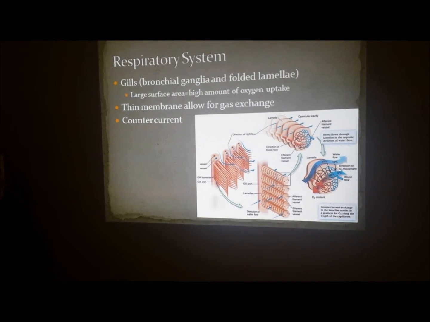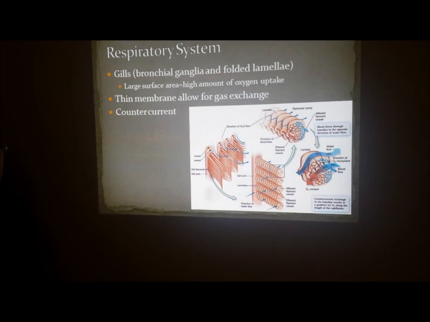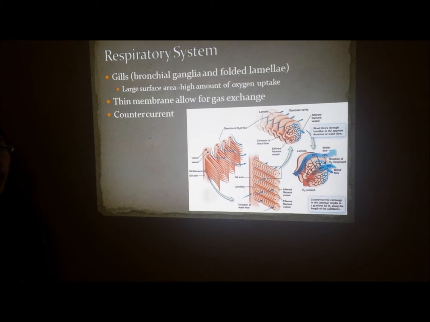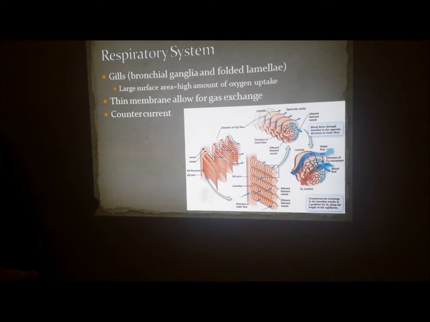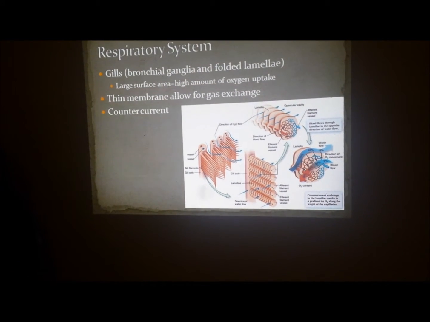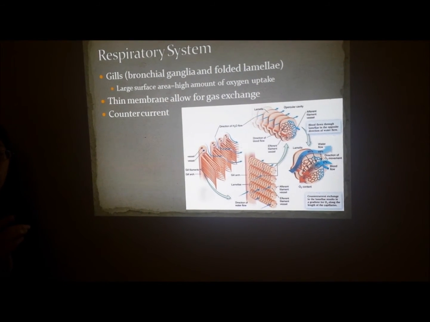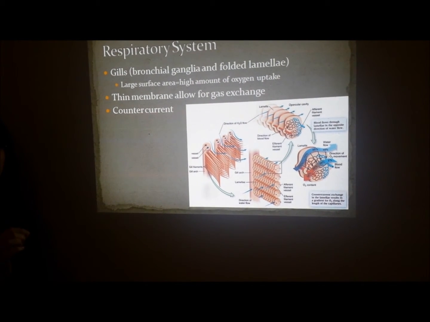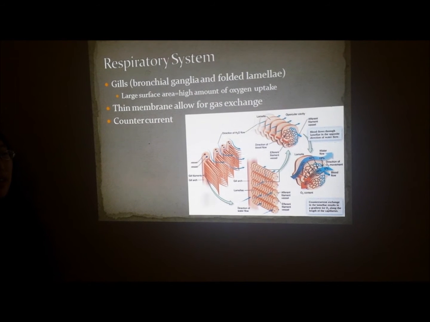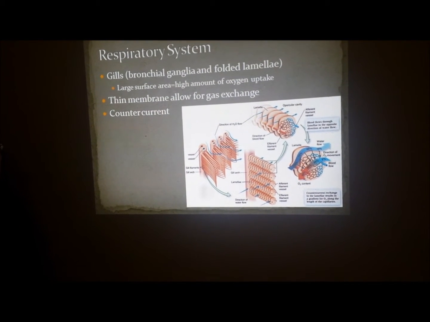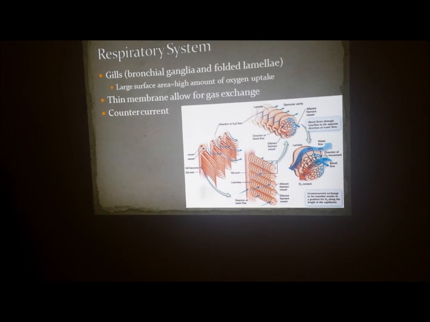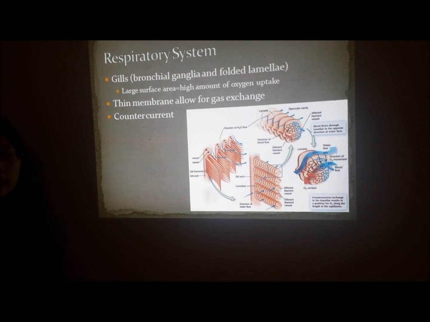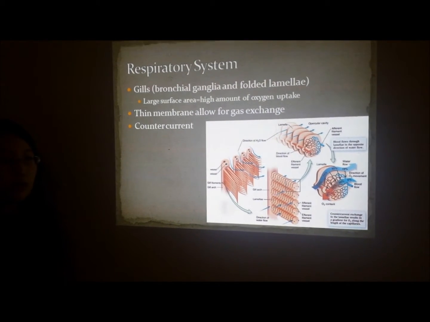Water will flow through the gills as such, and as it passes by, it will come in contact with the low oxygen concentrated blood. Oxygen will diffuse from the water to the low oxygen concentrated blood, making it high concentration.